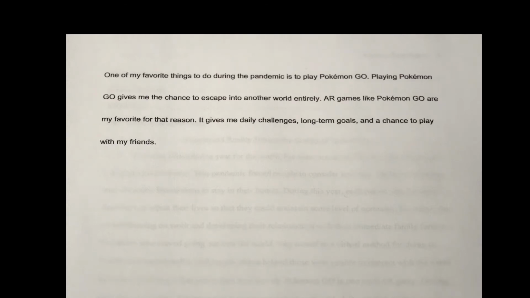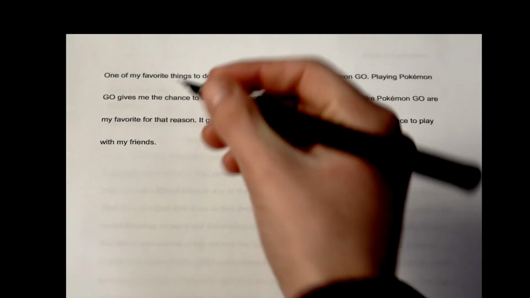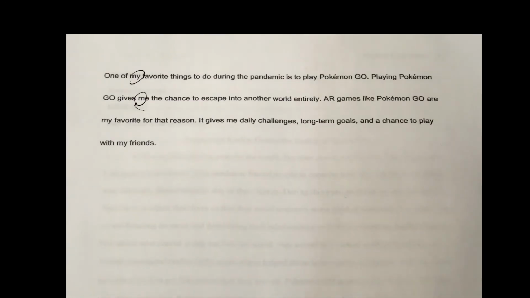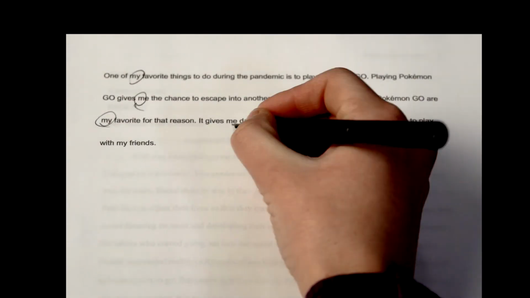All right, does this basically say the same thing that our introduction in our sample essay says? Absolutely, it does. It basically says the same thing, but it's way shorter, for one, and for two, I'm in there all the time. Check this out: me, my down here, me here, and my here, right? I'm in this constantly. But the thing is that in the sample, it's not there. So how do we get rid of that? Okay, that's the first thing. And the second thing is how to develop this so that it's clear for the reader, okay? Let's do adjustment to perspective first.